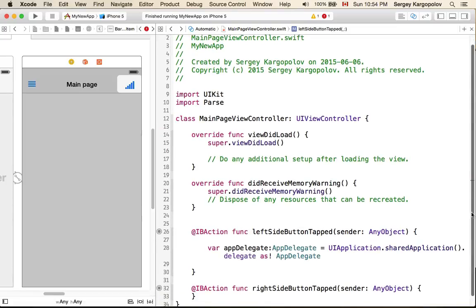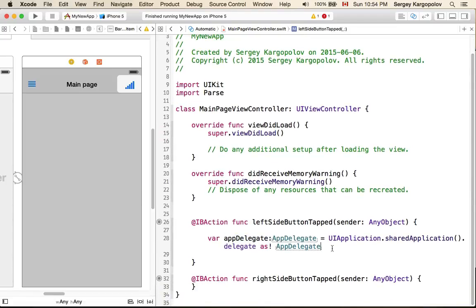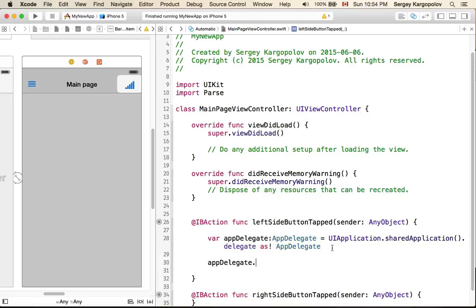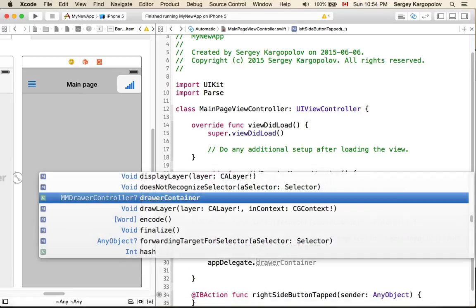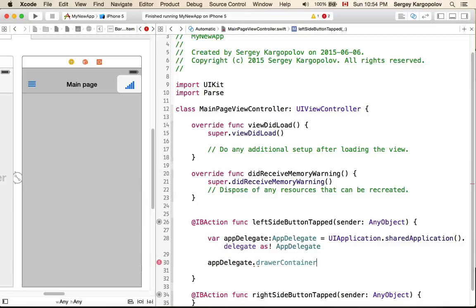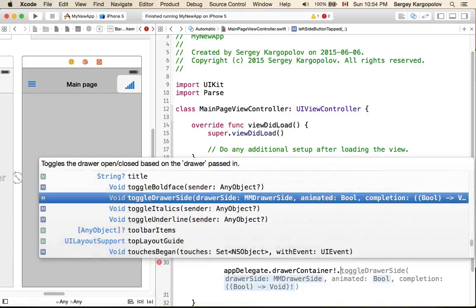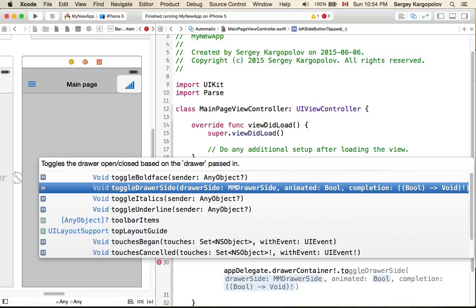Okay, I have my app delegate now, and when I have the app delegate, I can access the center drawer container, and I can toggle one of its sides.